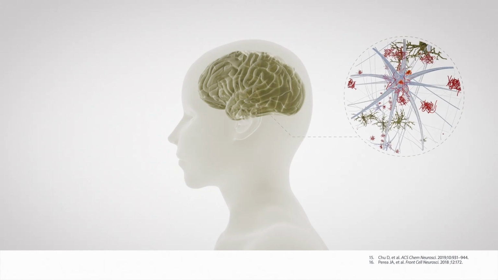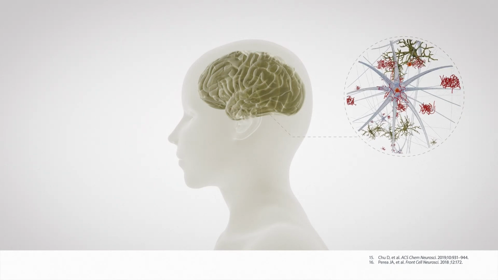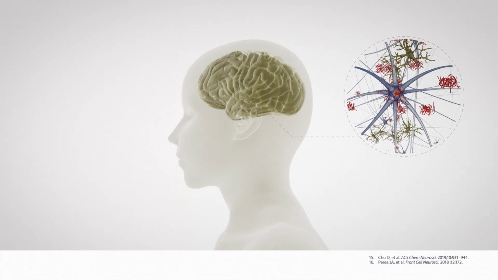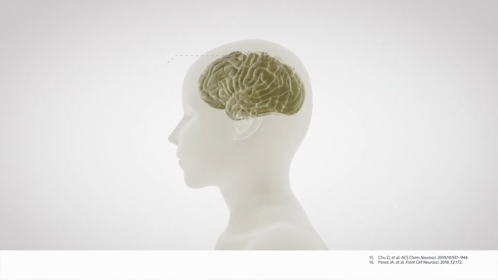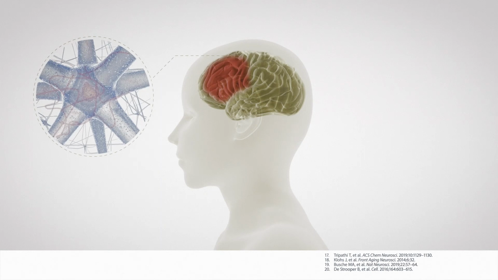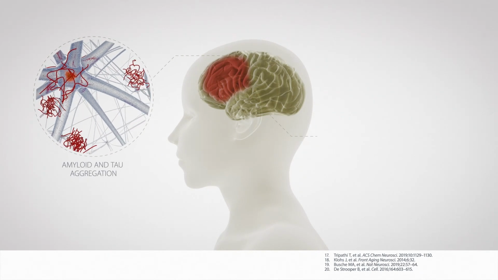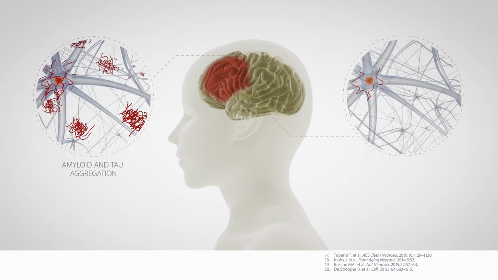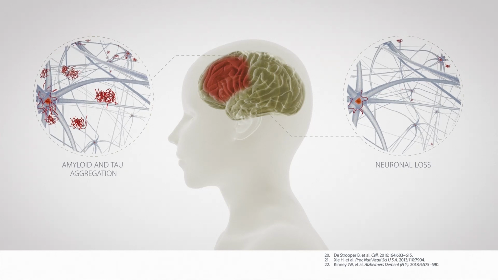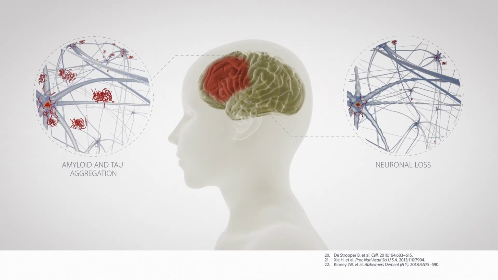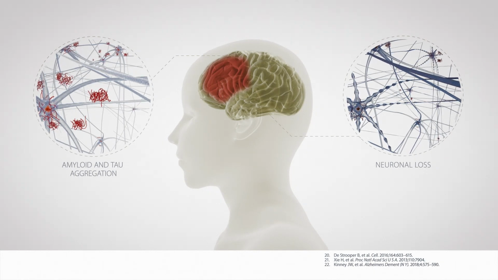Seeding and spreading of tau tangles may drive Alzheimer's pathology. Microglia take up and break down tau released from neurons, but high tau levels may disrupt this process and thus drive neurodegeneration. Preclinical data indicate that amyloid plaques and tau tangles aggregate and together impair the function of neural circuits. Neuronal loss is also seen, possibly a result of oxidative stress, microglial activation, and apoptosis, in response to amyloid plaques and buildup of tau tangles.